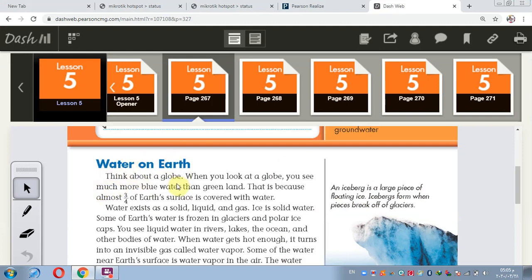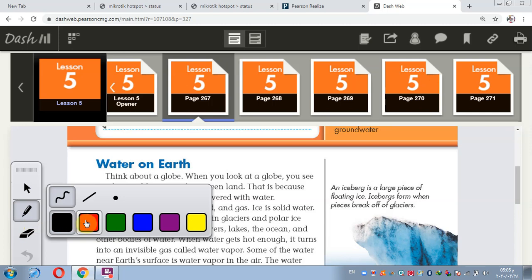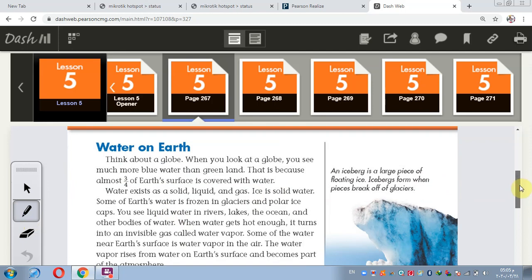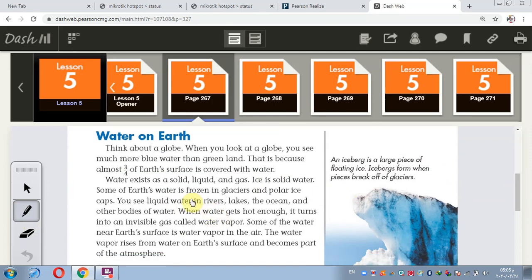Water on Earth: around 3/4 of the Earth's surface is covered with water. Where is the water found? Maybe frozen in glaciers and polar ice caps, or in rivers and lakes.